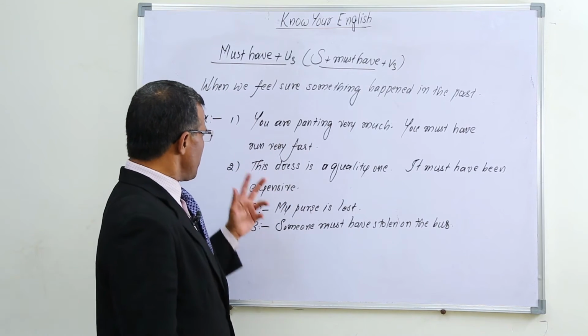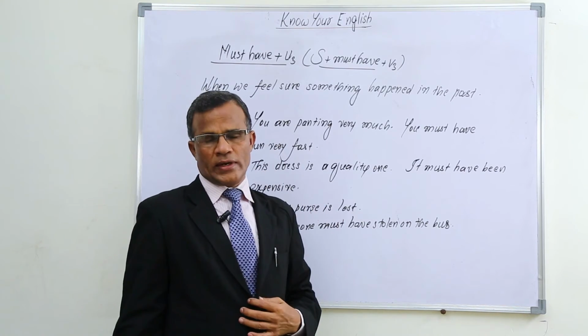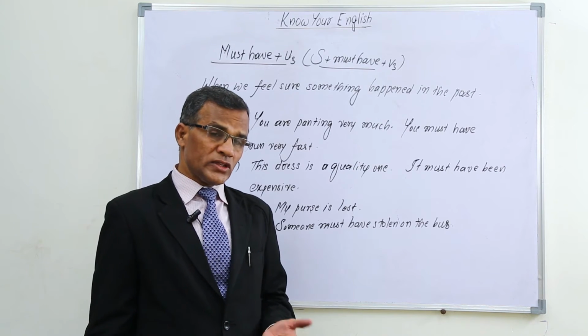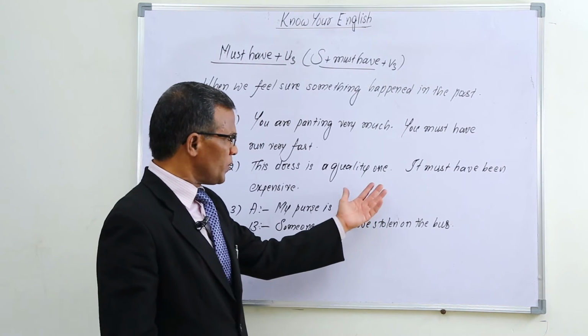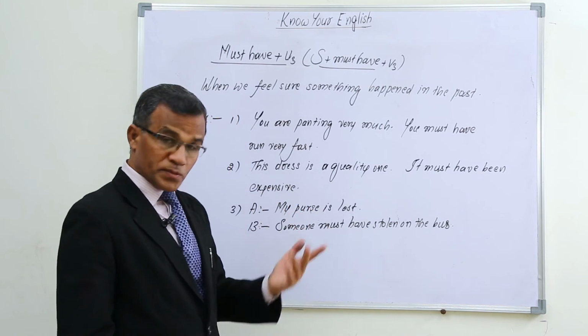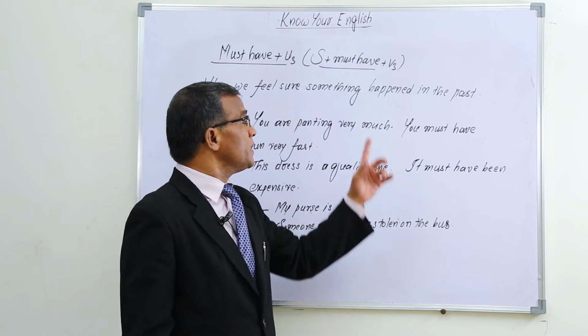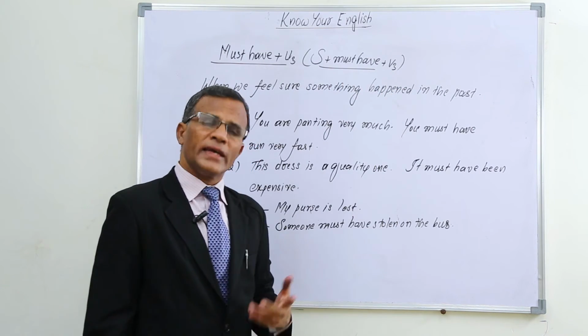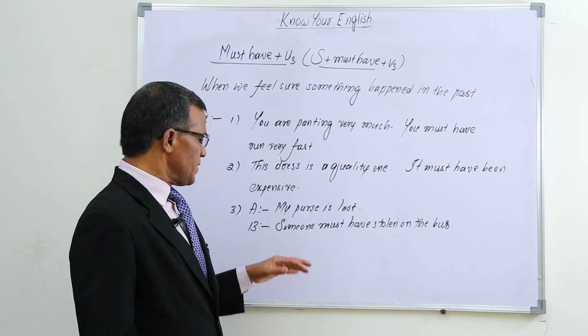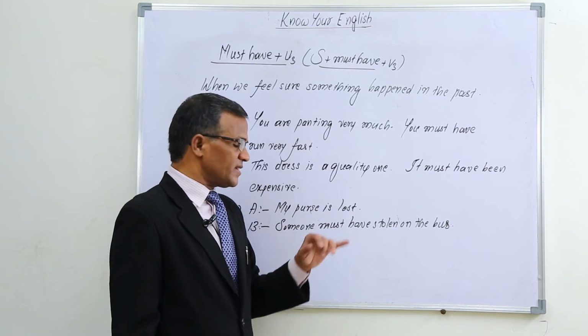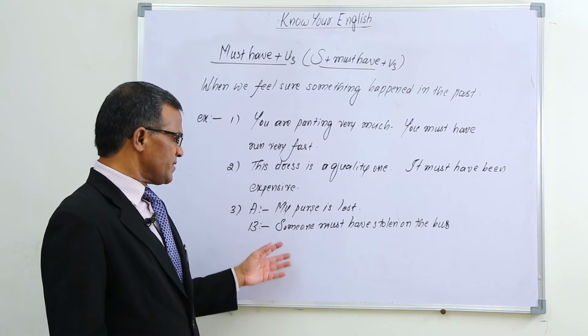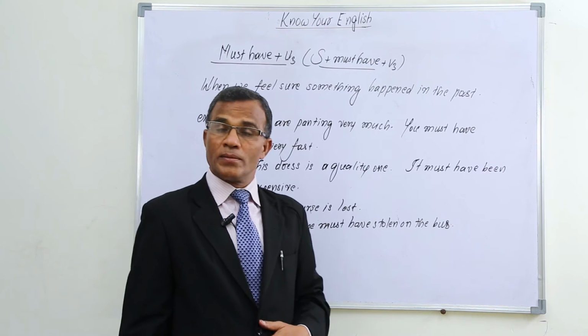Okay. And in the same way, this dress is a quality one. When it is a quality one, generally we feel sure. In what way? It must have been expensive. It must have been expensive. And in the same way, for example, A says, my purse is lost. Then B says, someone must have stolen it on the bus.